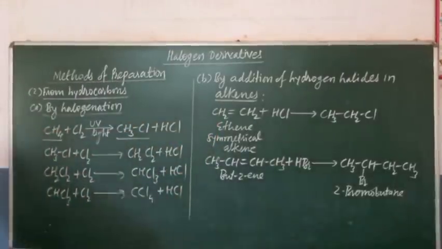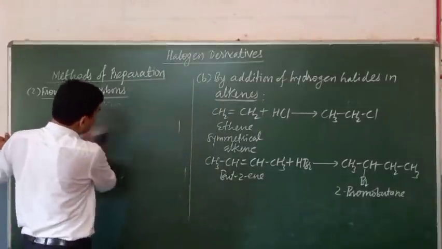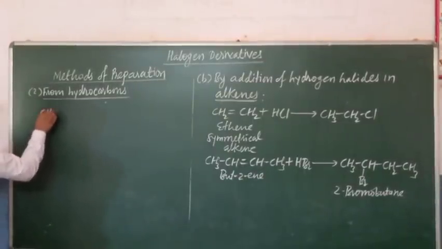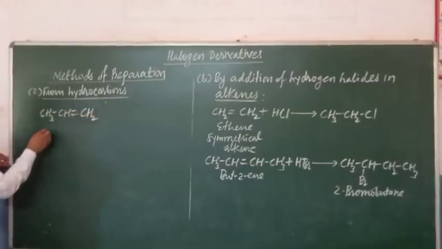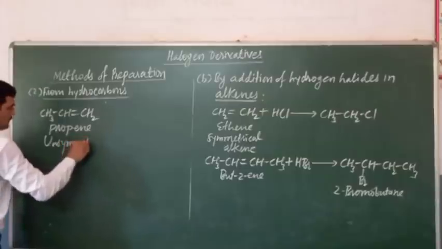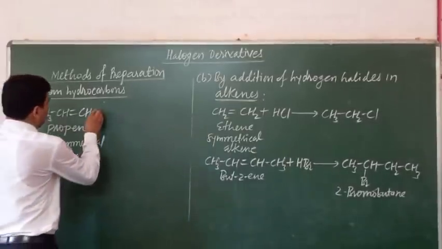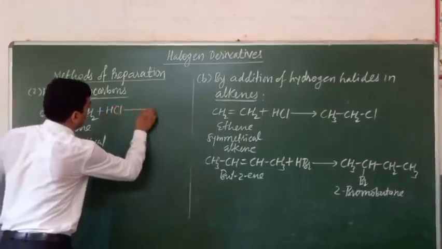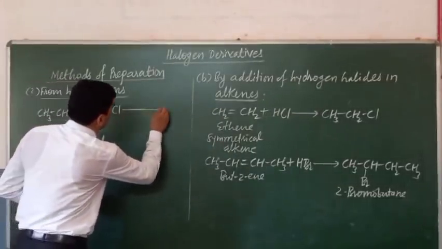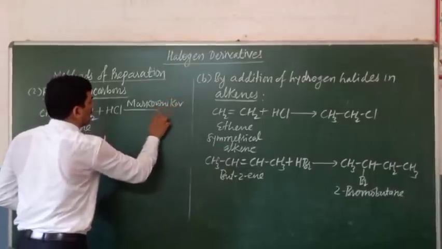But when we add hydrogen halides to an unsymmetrical alkene, for example CH3CH=CH2, which is propene, an example of an unsymmetrical alkene, the addition occurs according to the Markovnikov rule.